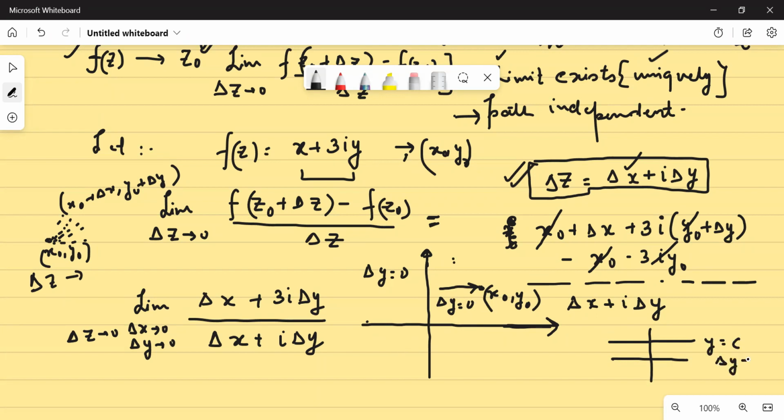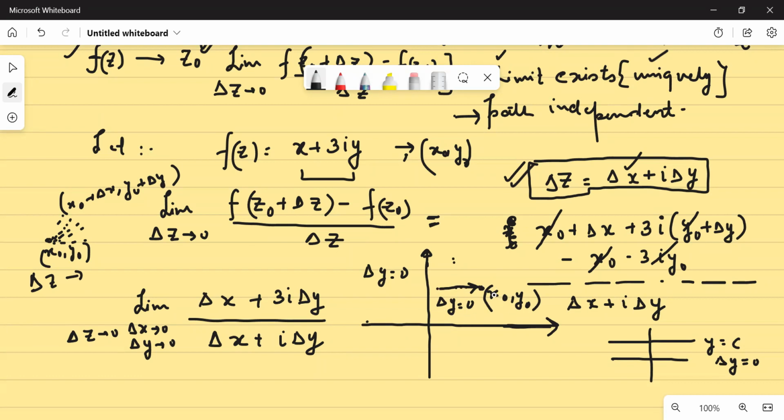Yes or no? So if you are moving parallel to x-axis, your x would change. X would change certainly in a manner that you approach x naught comma y naught, but your y remains equal to y naught. Yes, so delta y is equal to 0.